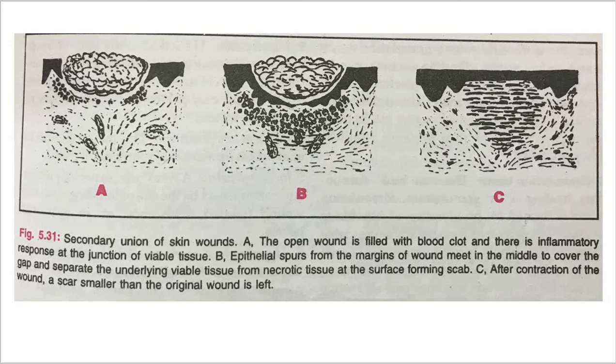Now in diagram B, you can see the epithelial spurs from the margins of the wound meet in the middle to cover the gap and separate the underlying viable tissue from necrotic tissue at the surface, forming the scab. And in diagram C, after contraction of the wound, a scar is left which is smaller than the original wound.